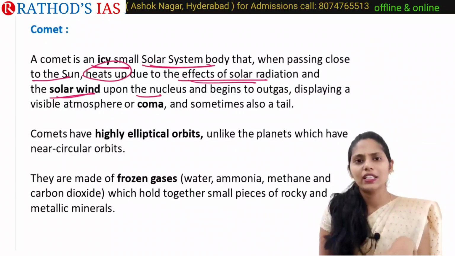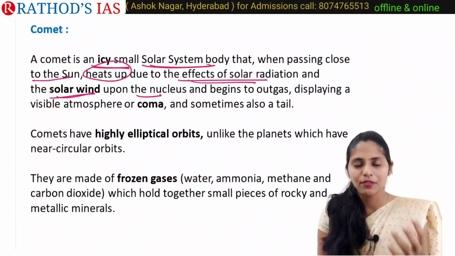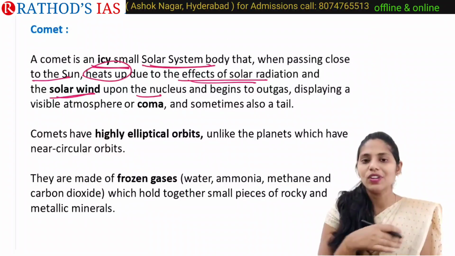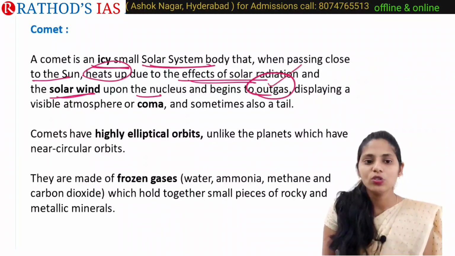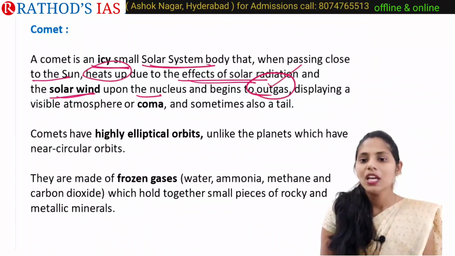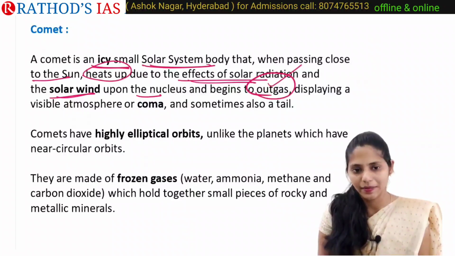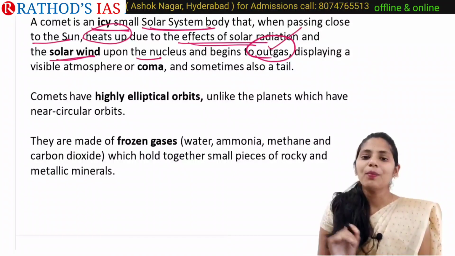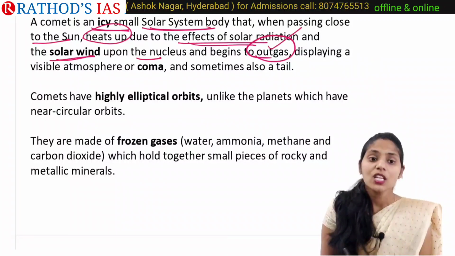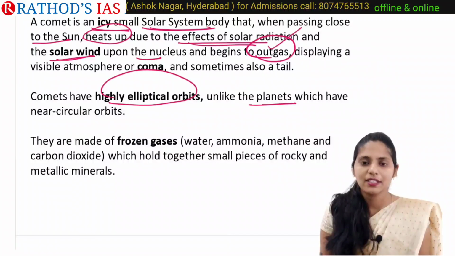Actually these comets are nothing but frozen gas. Whenever there is heating of the comet, the frozen gas that is present comes out. This process is called outgassing. Whenever gas comes out, it displays as a coma, or sometimes a tail. One important difference between our planets' orbits and comet orbits is that comets have highly elliptical orbits compared to our planets.